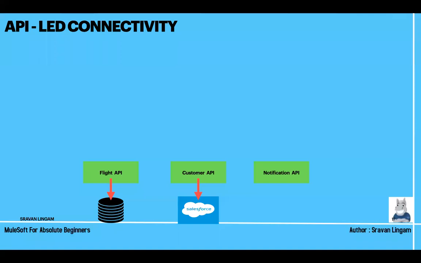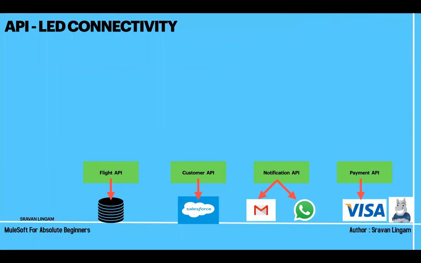Notification API. When you are booking something, you will get a mail or WhatsApp alert. I have that logic implemented in the notification API, and I have a payment API. Without payment, you cannot process anything, right? So consider that I have 4 applications now. In layman terms, I have 4 projects, 4 separate codes. Each one is exposed as an API.